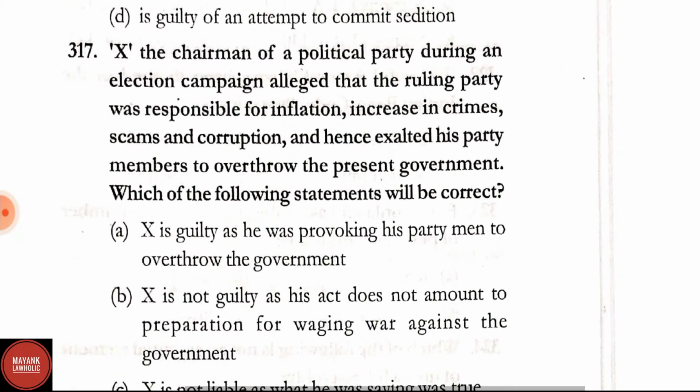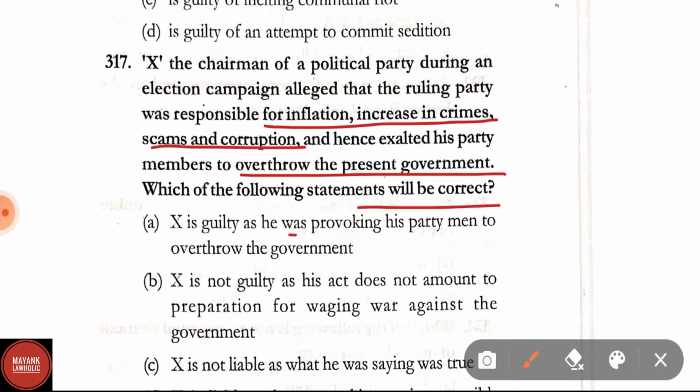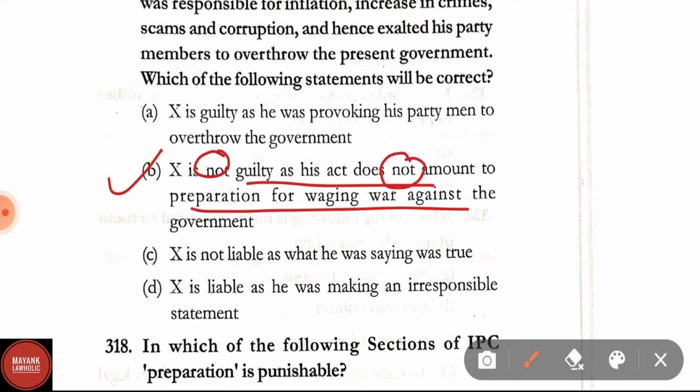Question number 317. X, the chairman of a political party, during an election campaign alleged the ruling party was responsible for inflation, increase in crime, scams and corruption, and hence exhorted his party members to overthrow the present government. Which of the following statements will be correct? Options are: A, X is guilty as he was provoking his party men to overthrow the government. Option B, X is not guilty, his act does not amount to preparation for waging war against the government. Option C, X is not liable as what he was saying was true. Option D, X is liable as he was making an irresponsible statement. In 317, correct answer will be option B because it exhaustively explains the situation. X is not guilty as his act does not amount to preparation of waging war against the government.